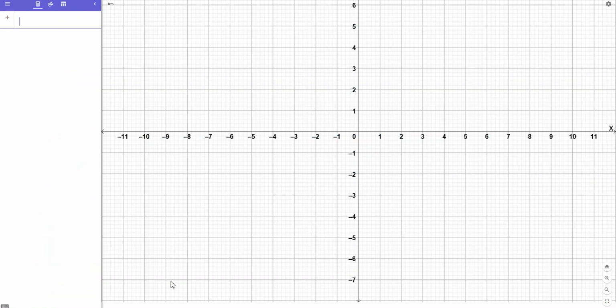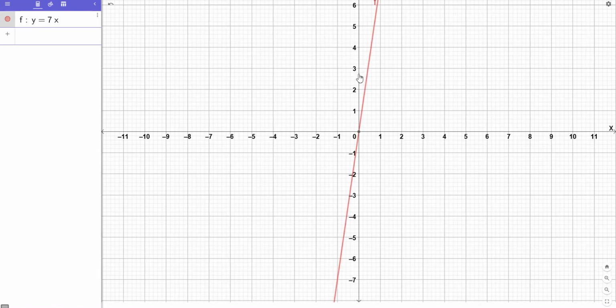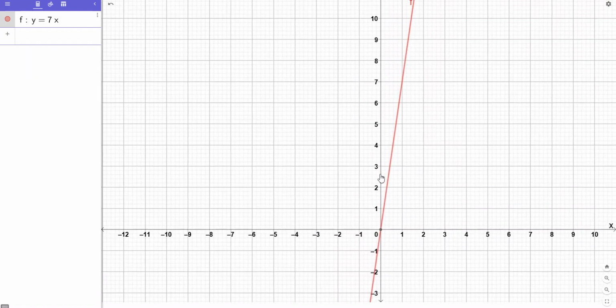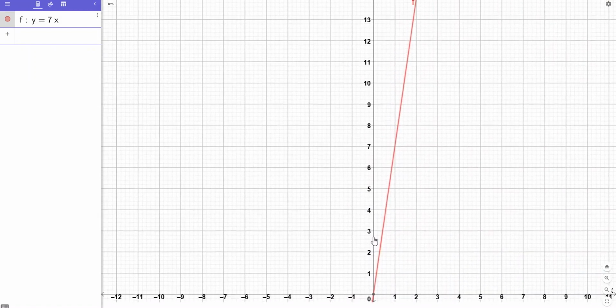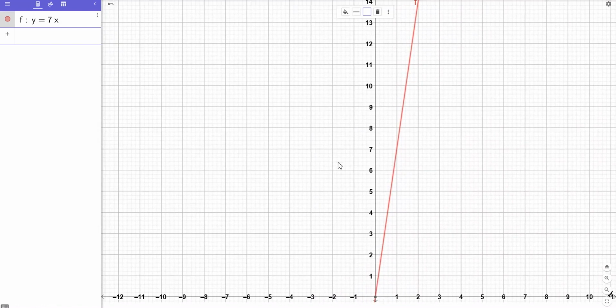So let's plot y is equals to 7x. So let us do it quickly. Y is equals to 7x. Here it is. And it is 2 comma 14. So I'm just moving it a little bit down so that we can get 14 in the track.